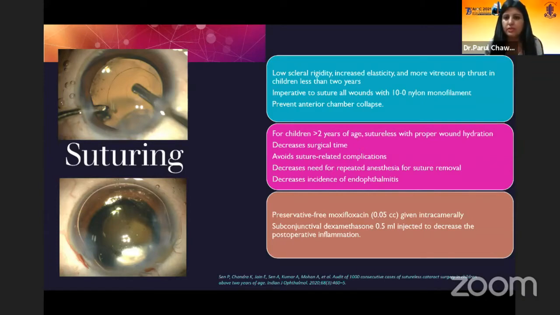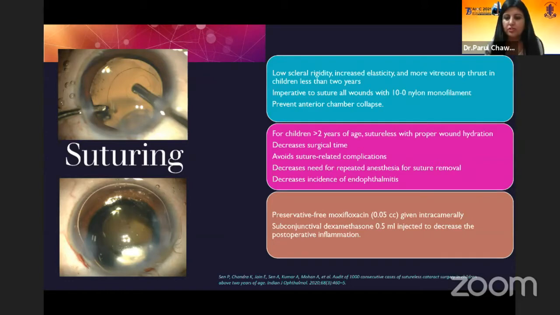For children more than 2 years of age, a sutureless technique can be done, but with proper wound hydration. This decreases the surgical time and avoids suture-related complications. There is decreased need for repeated anesthesia for suture removal and decreased incidence of endophthalmitis.